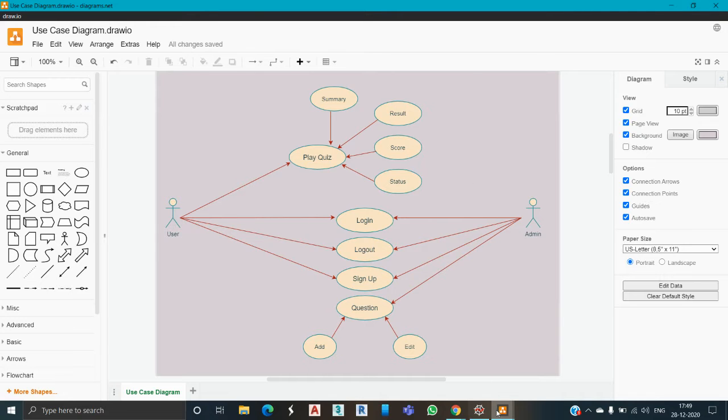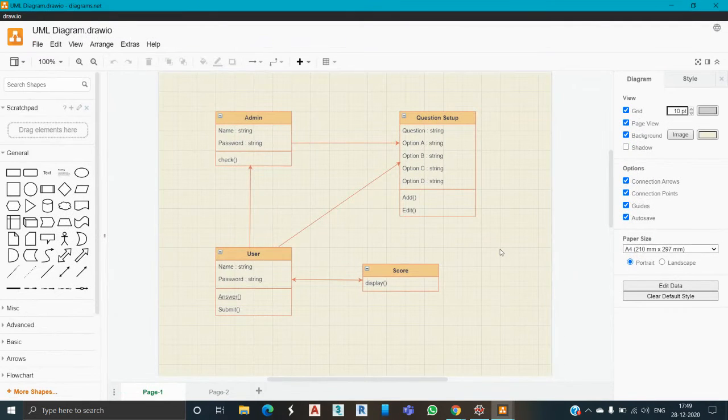And coming on to the UML diagram, this is our UML diagram. We have users and admin, and the only difference between the two is that admin can add questions, but a user can't. When a user is done with the quiz, he will get a score for his quiz. So this is the scorecard. It displays how many questions are correct and incorrect. User and admin both can access quiz questions, and there are four choices for each question, out of which one option is correct.